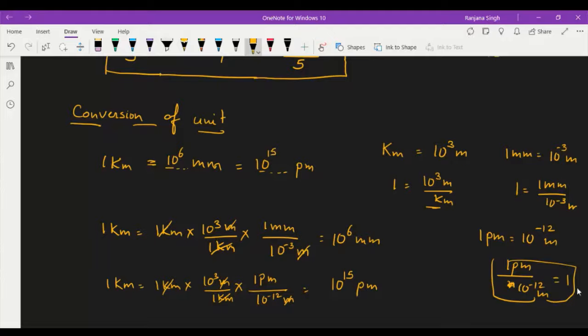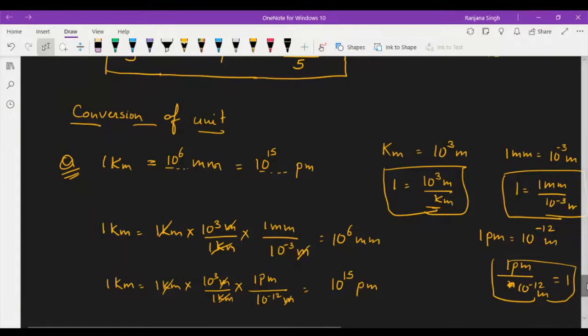This is the way in which these questions can be solved. You can convert one unit into another unit by just finding this conversion factor. And you can find it easily, as you know these unit values.